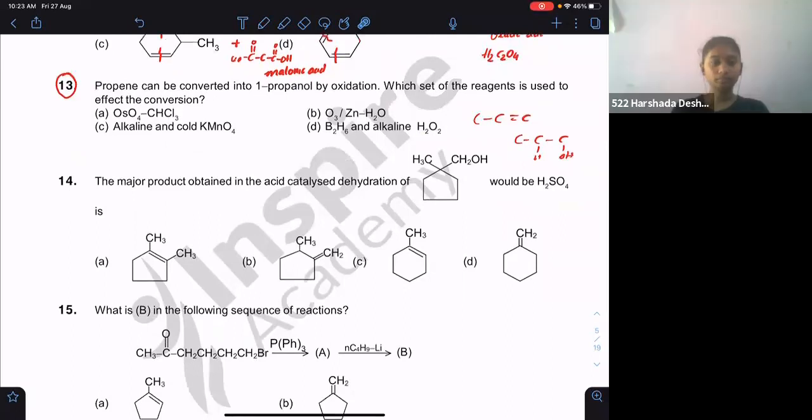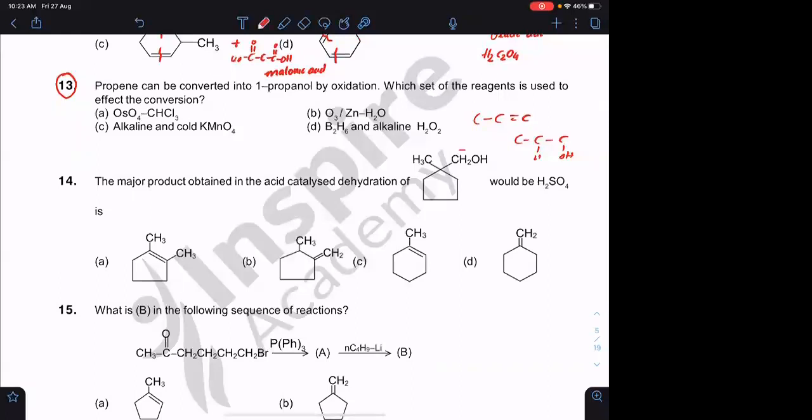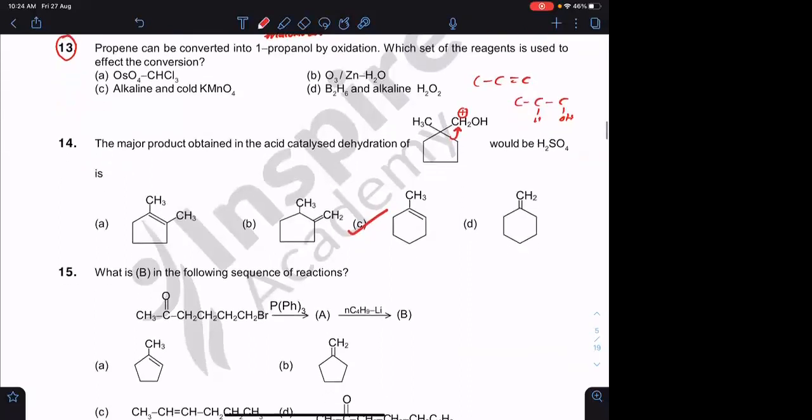Option C. First you will get a carbocation. Here this will rearrange to form a 6-membered ring. Initially it is a 5-membered ring, and 6-membered rings are more stable. So after rearranging you will get a 6-membered ring. Then you will remove hydrogen to form an alkene. Option C will be the answer. Option D will be a minor product. Option D will be major because that is the more substituted alkene.